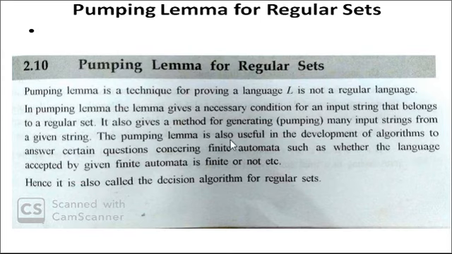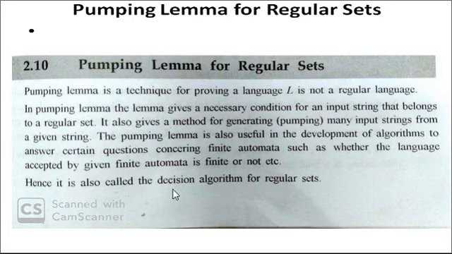The pumping lemma is also useful in the development of algorithms to answer certain questions for finite automata, such as whether the language accepted by a finite automaton is finite or not.